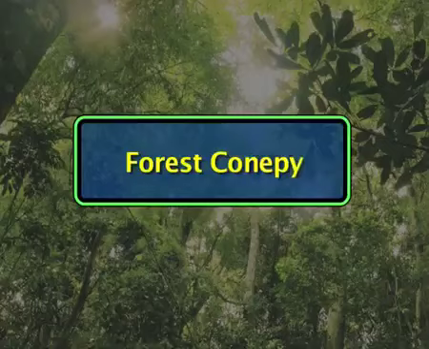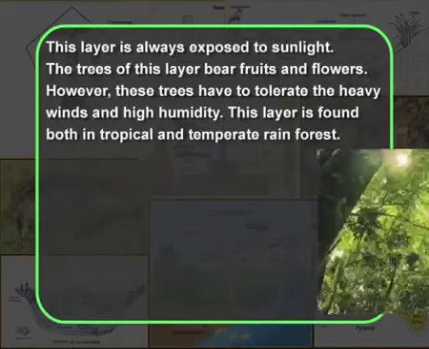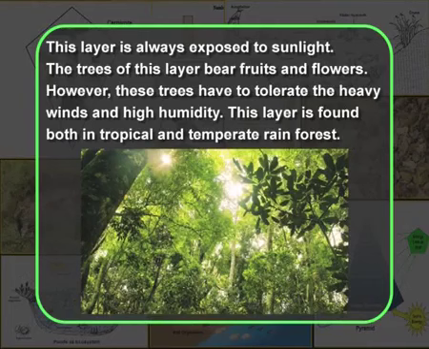Next is the forest canopy, which is a continuous layer consisting of a canopy of trees. This layer is always exposed to sunlight. The trees of this layer bear fruits and flowers. However, these trees have to tolerate the heavy winds and high humidity. This layer is found both in tropical and temperate rainforest.